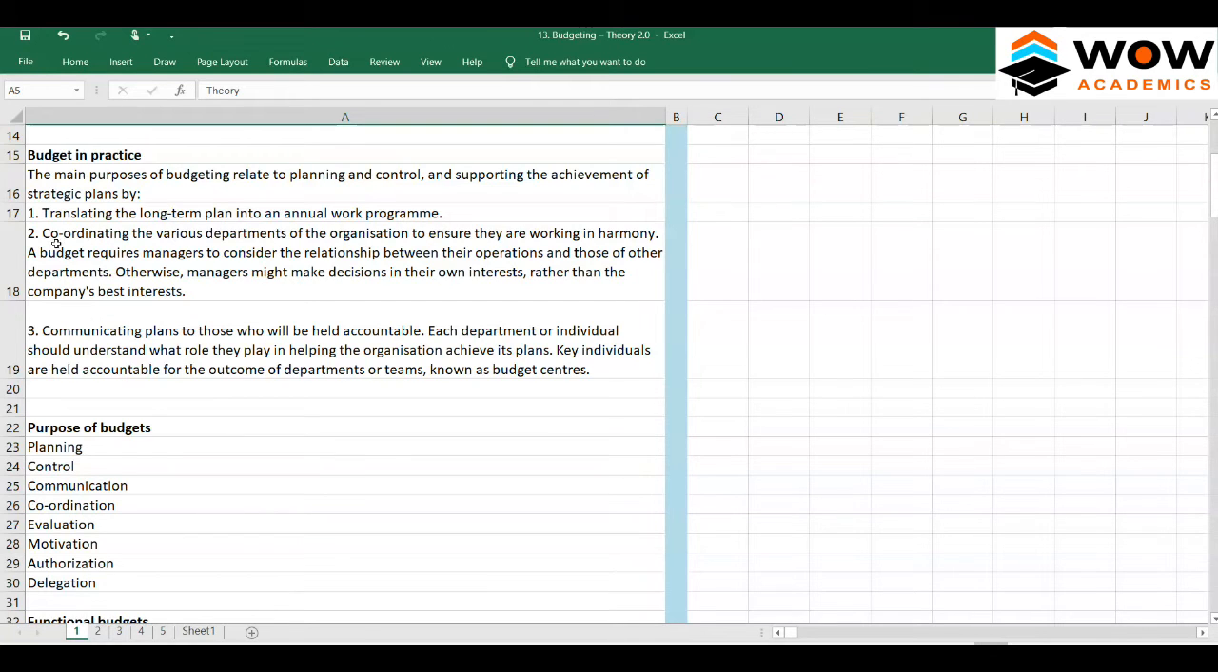Budgets also help in coordinating the various departments of the organization to ensure they are working in harmony. A budget requires managers to consider the relationship between their operations and those of other departments. Otherwise, managers might make decisions in their own interest rather than the company's best interest. So a budget also helps in coordination. Why does it help in coordination? It helps managers to see how they are linked with other departments.